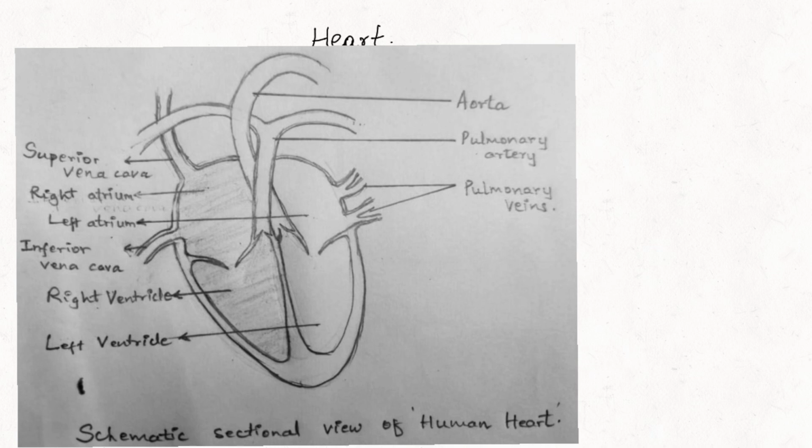So remember the terms pulmonary, coronary. Pulmonary is related to lungs, pulmonary artery, pulmonary veins. You can understand there. Coronary is the word which is in association with the heart.